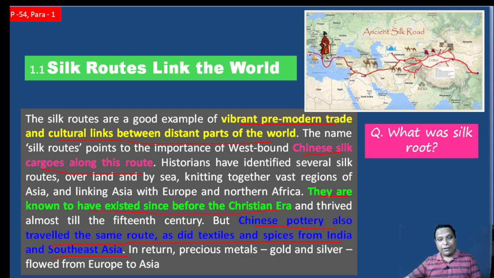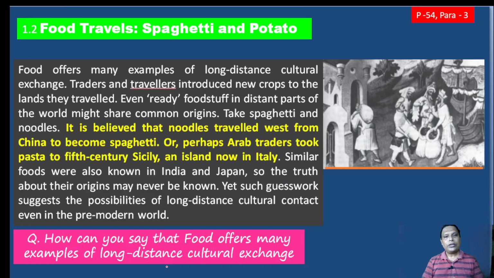But surprisingly, whenever these cargoes were returning, they returned with precious metals like gold and silver, which flowed from Europe to Asia. Mind it, they are traders, so they can't waste their wealth. Once the cargo is going, why should they allow the cargo to return blank? Rather, they carried precious gold and silver from Europe to Asia.